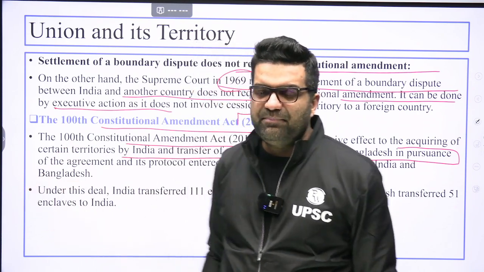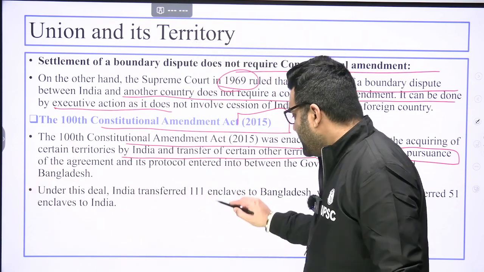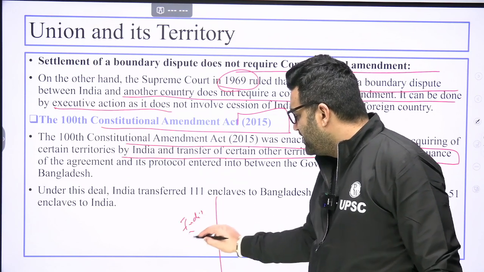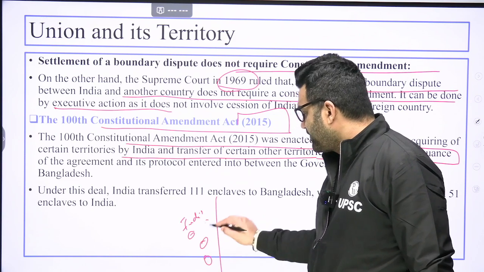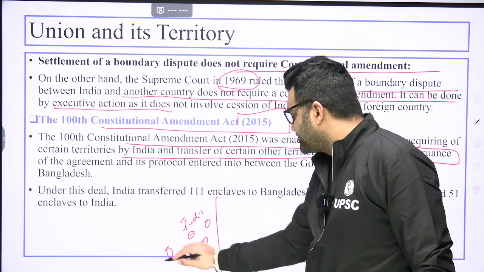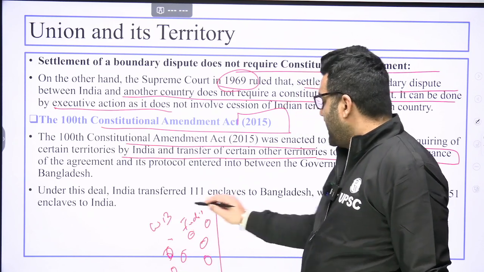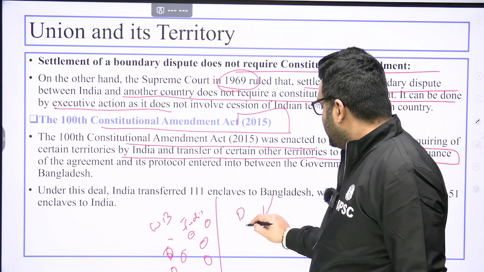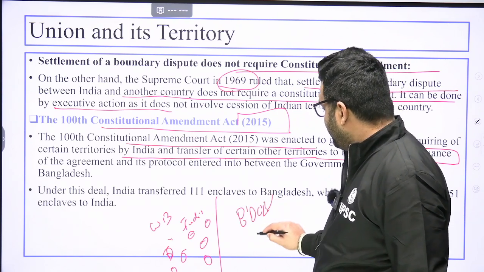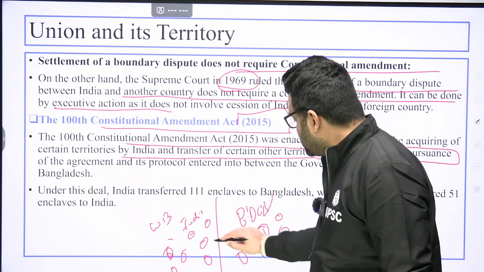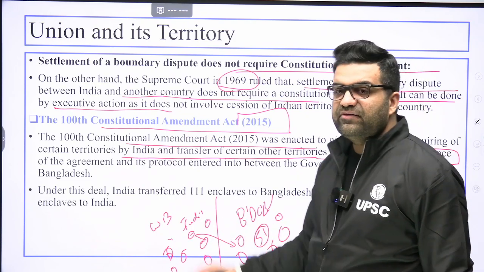So it so happened over a period of time that 111 such villages, which belonged to Bangladesh, were on the Indian side of West Bengal. And on the Bangladeshi side, there were 51 such villages which belonged to India, but they were on the side of Bangladesh.